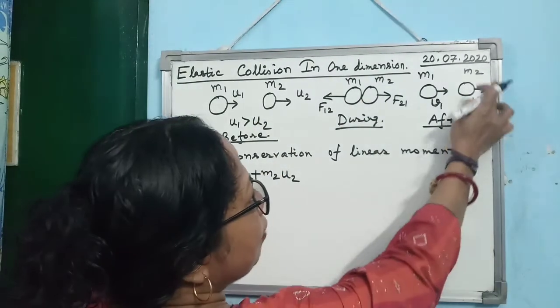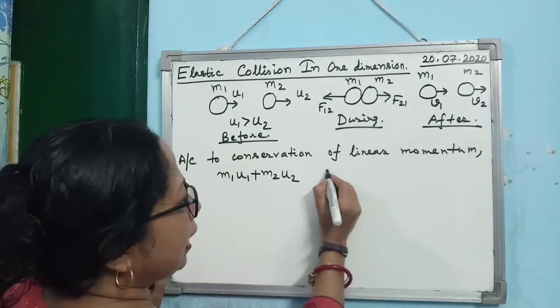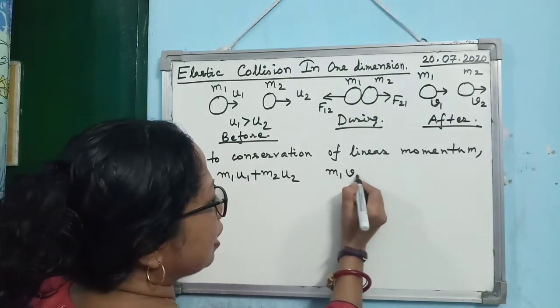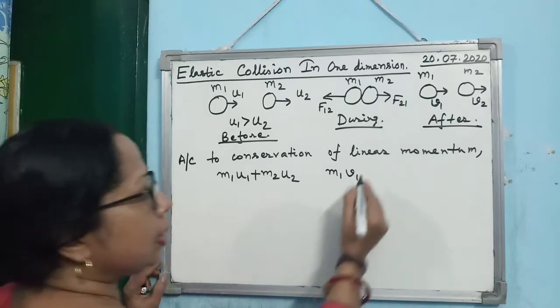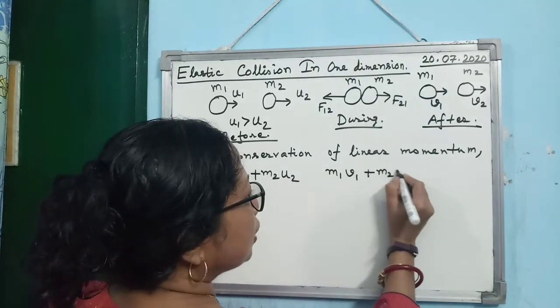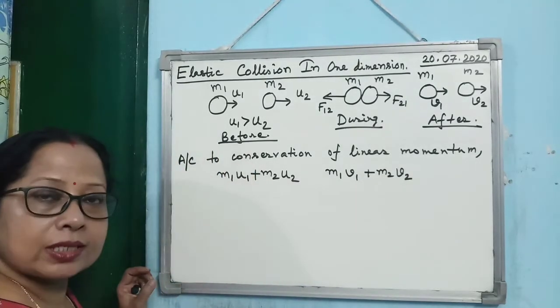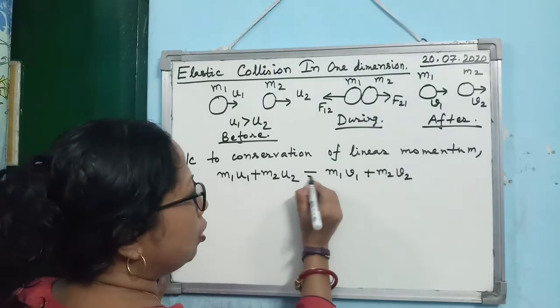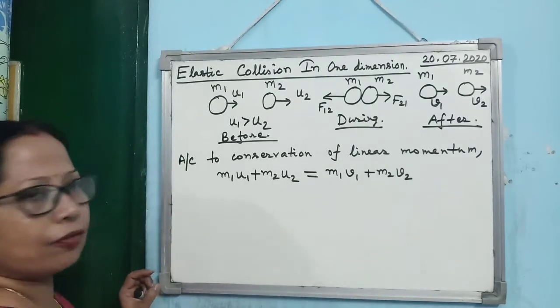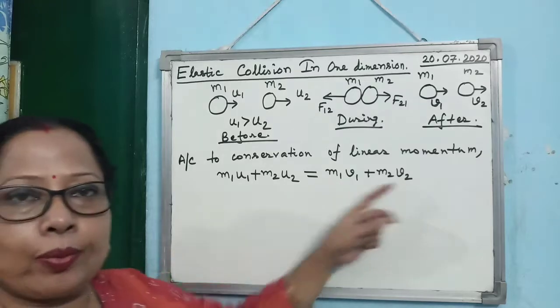Then what will be the momentum after collision? m1 v1 is the momentum of the first body after collision. Then m2 v2 is the momentum of the second body after collision. So this is the total momentum after collision, and you can equate them.